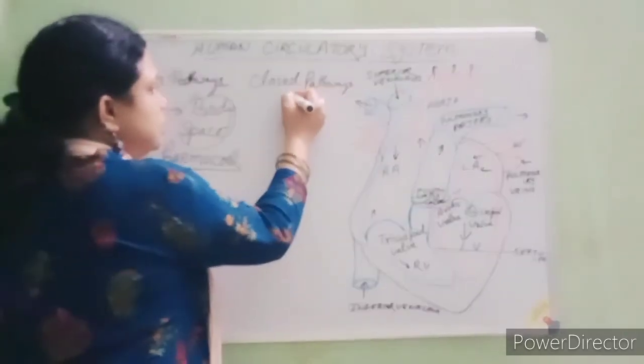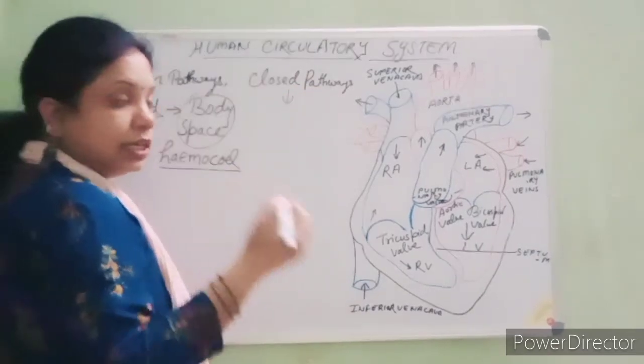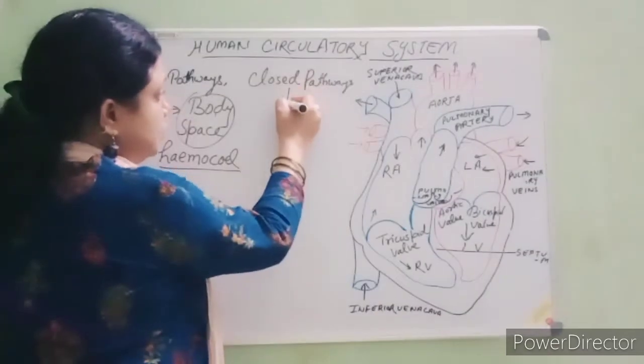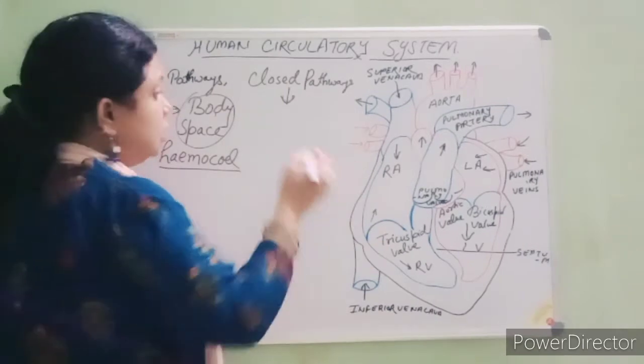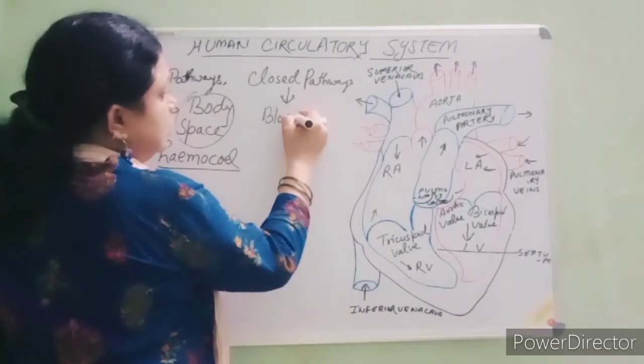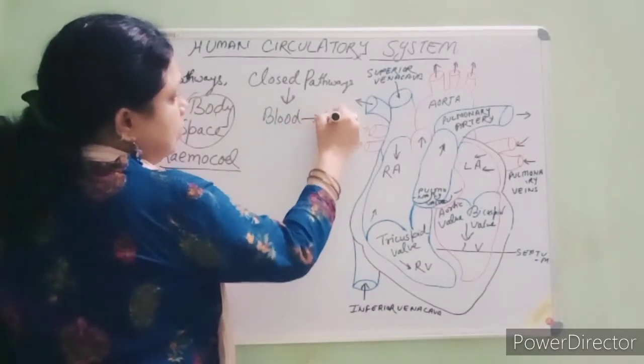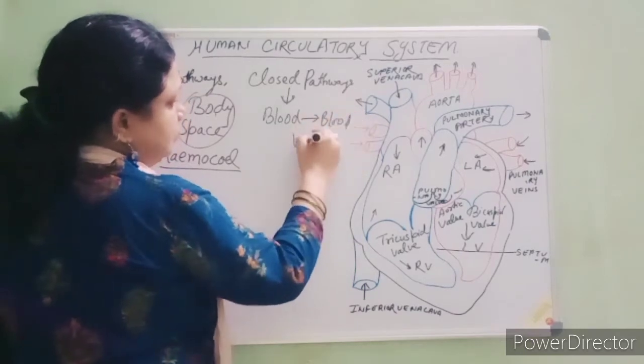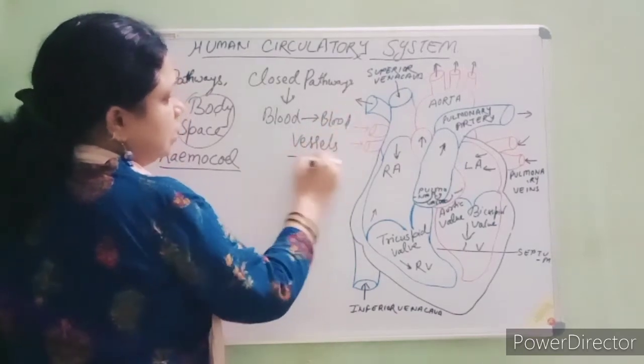Now, in the closed pathway, students, the blood flows in blood vessels. Clear?